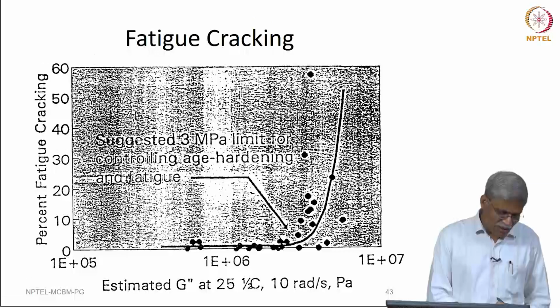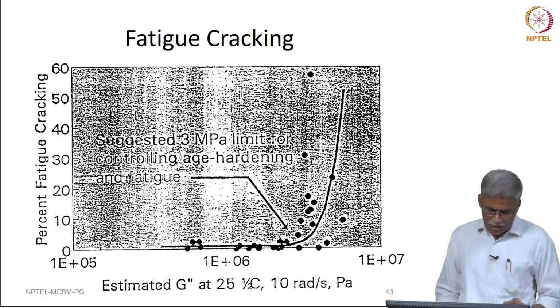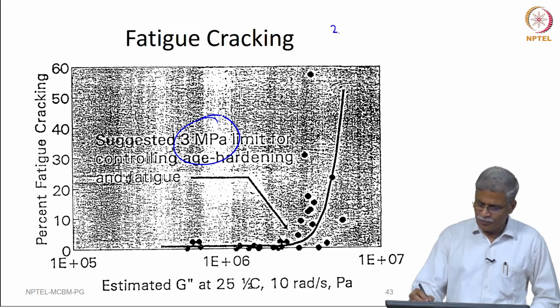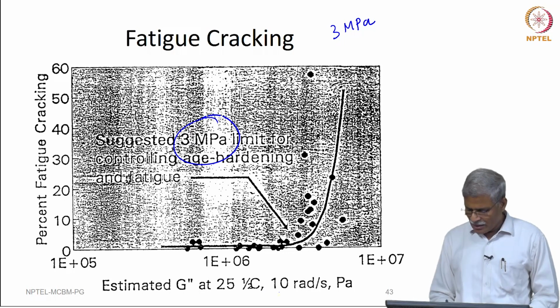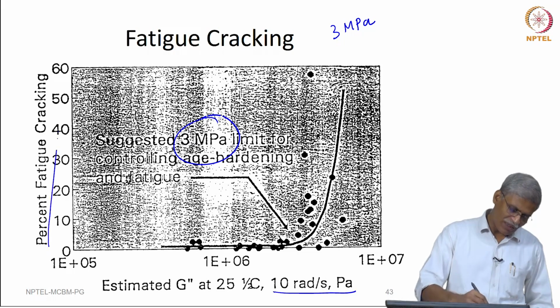And if you actually see the old graph, I could not get a better graph than this. In the olden days, they used to believe only in 3 megapascal. Okay. So, this is the estimated G star at 10 radians per second. So, this is what was carried out on the percentage fatigue cracking.